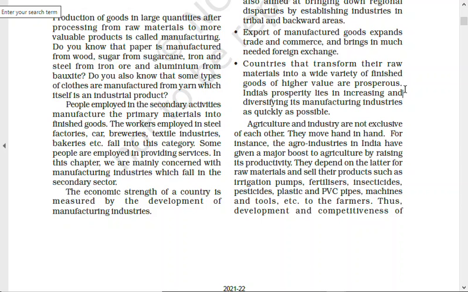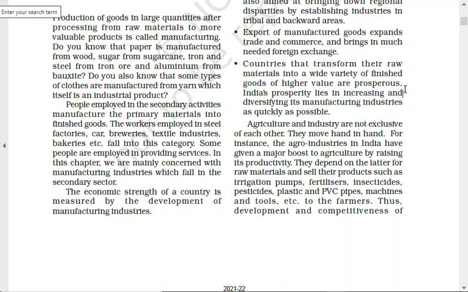But from the same cotton, if Japan, with their own technology, makes a fine quality of cloth, that means they have added value to that cotton, turning it into yarn or textile, right? They make more money. Take another example. If you are a farmer selling wheat, wheat in the market gets a few dollars, a few rupees. But when the wheat is turned into atta, more money. When the atta is turned into biscuits, more money. When the atta is turned into cake, further more money. So what is happening? You are processing that raw material, adding value, and you make more money.